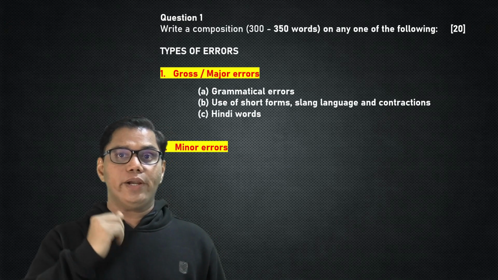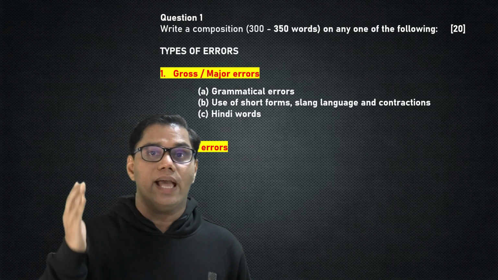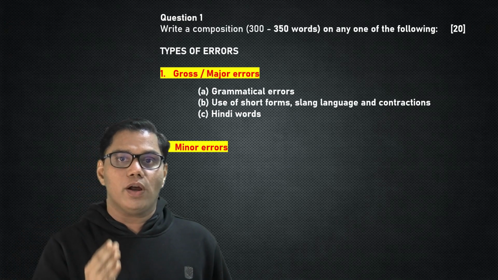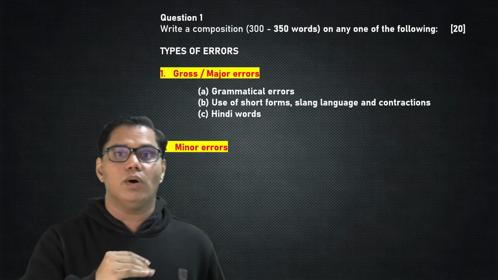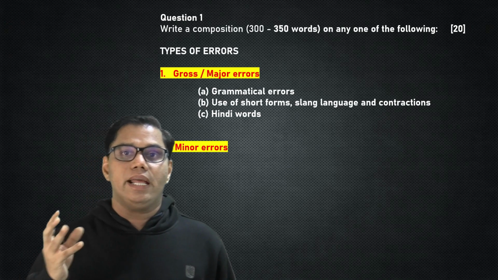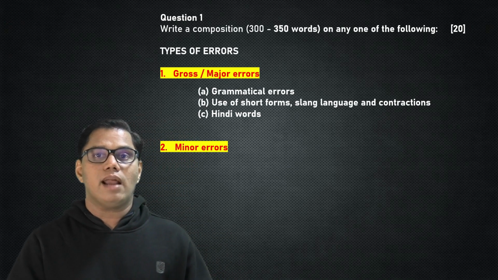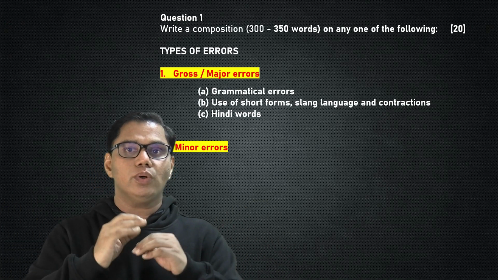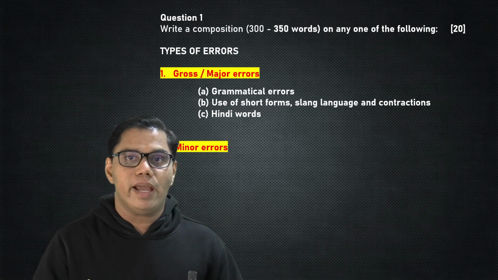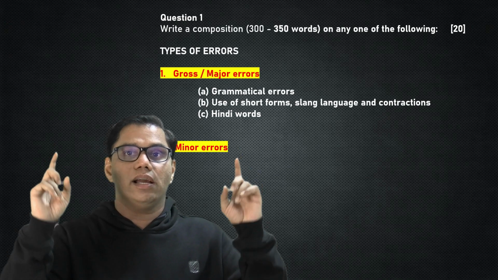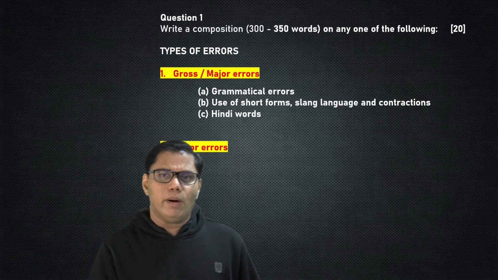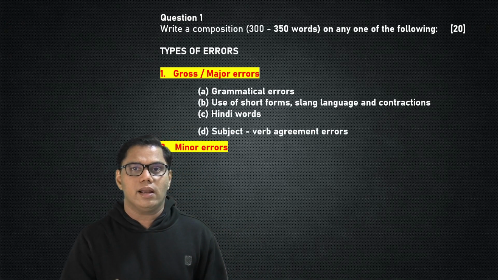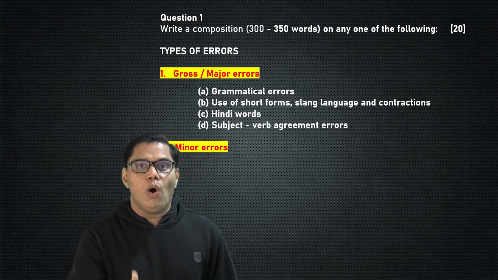Also, try to avoid using Hindi words in your essay or composition writing. Always search for the alternative English word. Say for example, instead of writing paneer, write cottage cheese. And if at all you have to use a Hindi word, then please make sure that you write it in a single quotation.